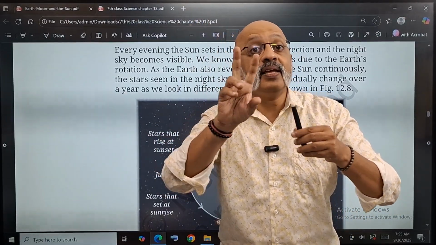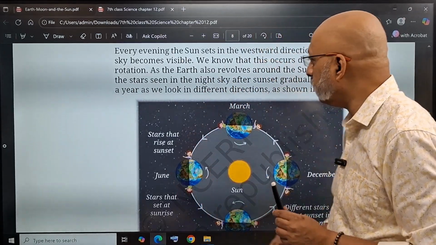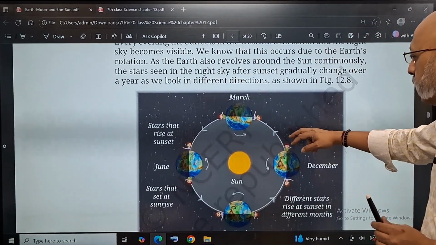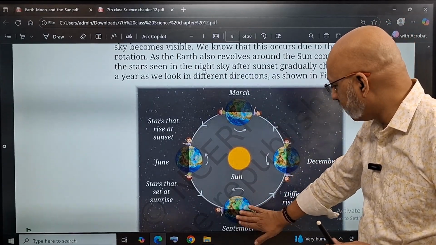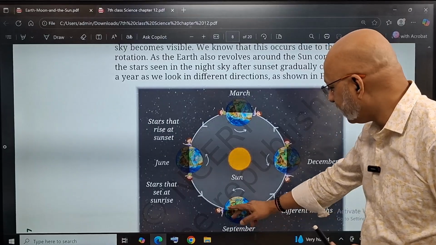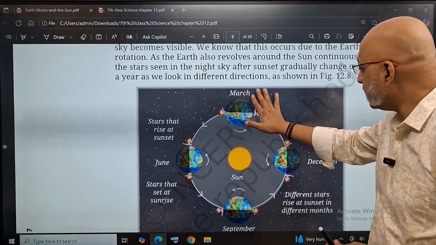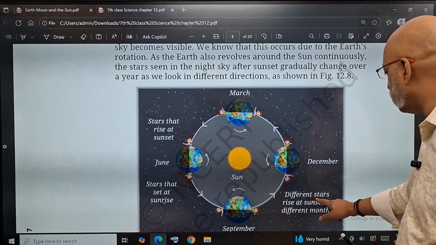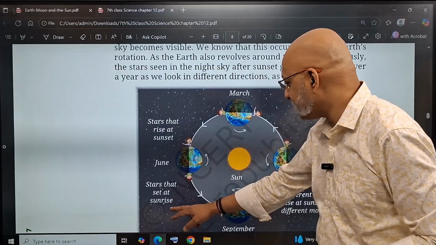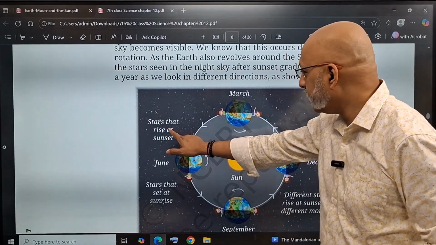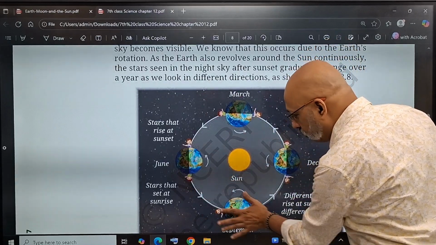So they will not be seen in the same position in the sky as in the month of March. So there will be some shift also, right? In the month of March the sun is like this, and in September it is like this. So you will see different kinds of stars at different points in time. Here you will see this side. So different stars rise at sunset in different months, right? The stars that set at sunrise, you see this side here, because the Earth is continuously rotating and revolving around the sun.